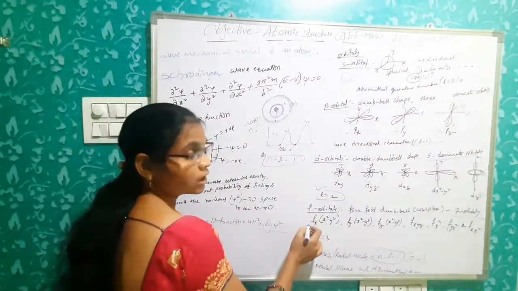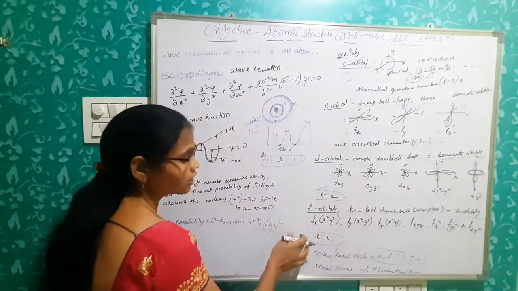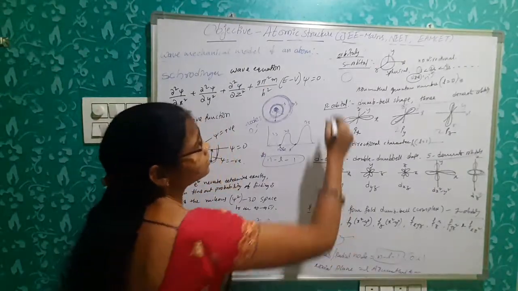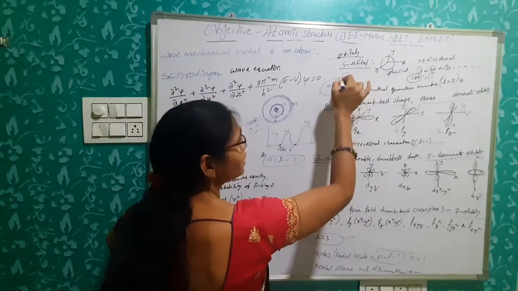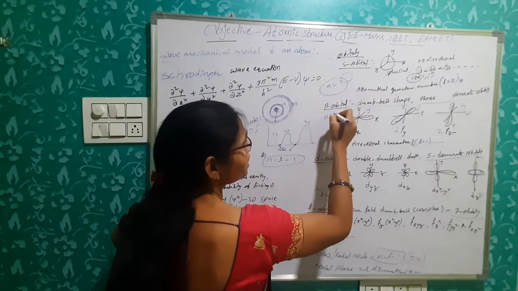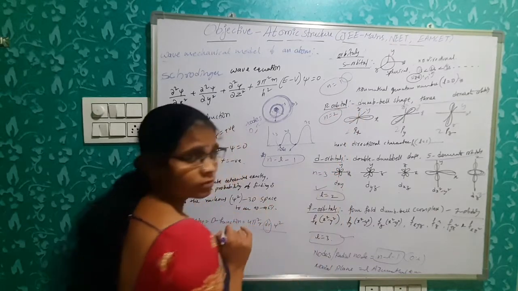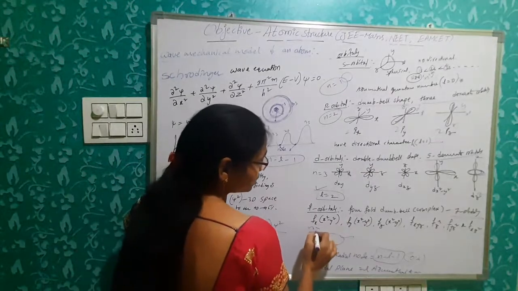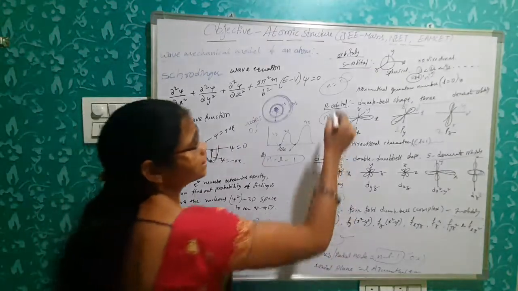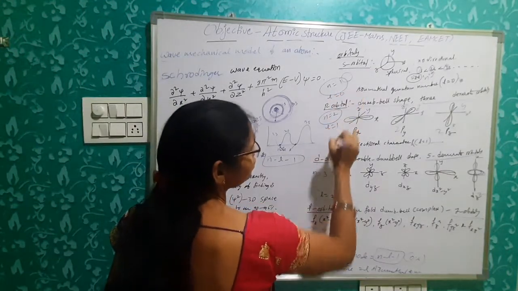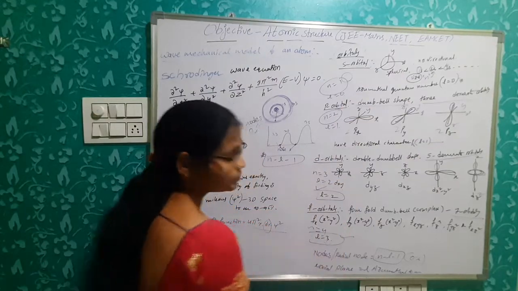They start from the fourth energy level. Their orbital quantum number is 3. Okay, so s orbital starts from the first energy level, n is equal to 1. p orbital starts from the second energy level, n is equal to 2. d orbital starts from the third energy level, n is equal to 3. f orbital starts from the fourth energy level, n is equal to 4. Okay, but here L is equal to 0, here L is equal to 1, here L is equal to 2, here 3, the orbital quantum number.